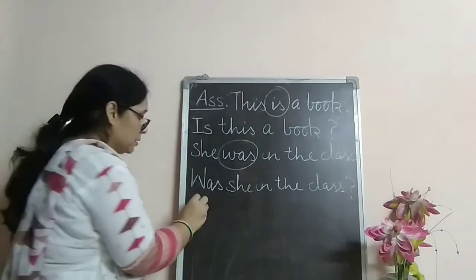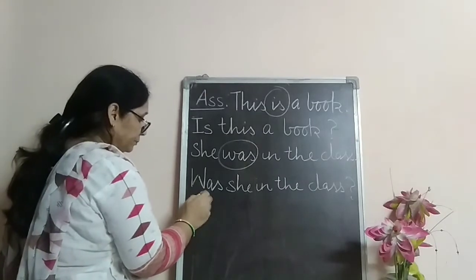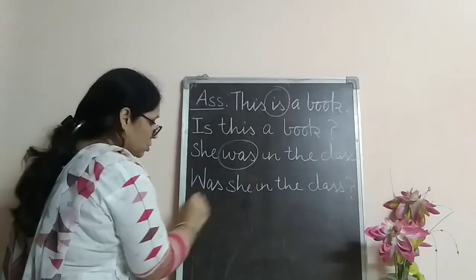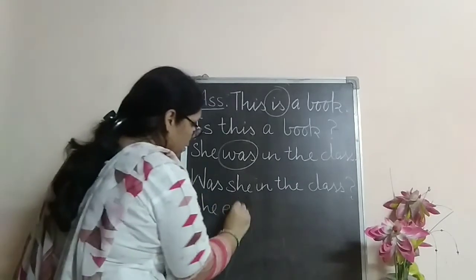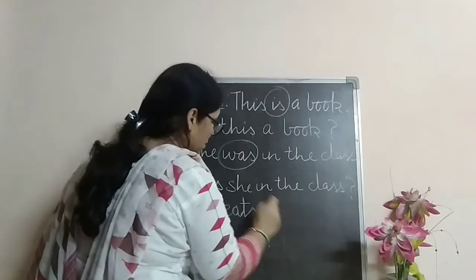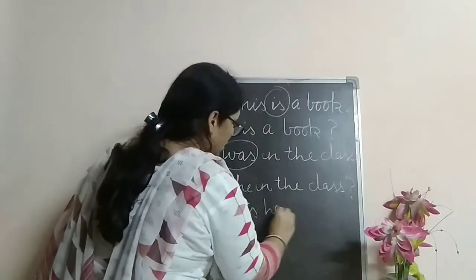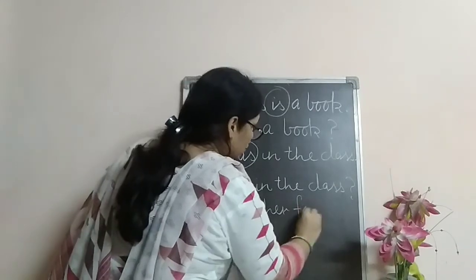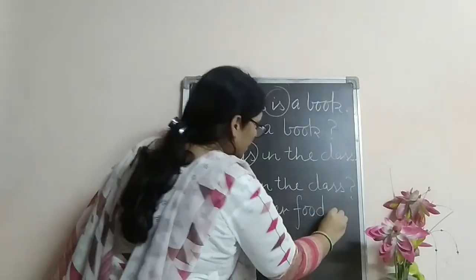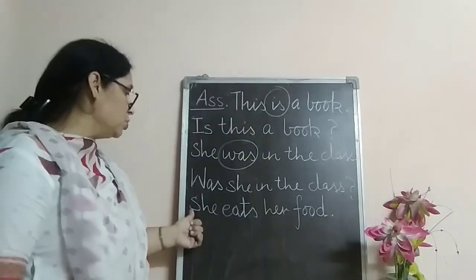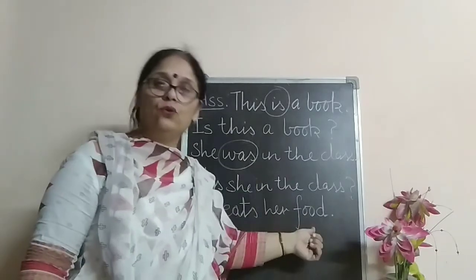Look here, the assertive sentence. She eats her food.